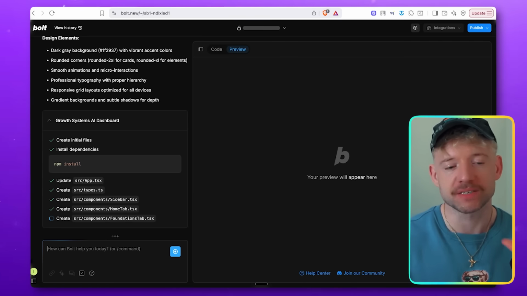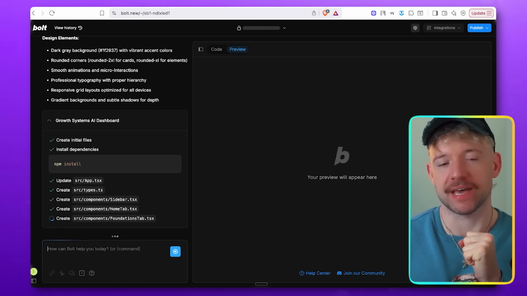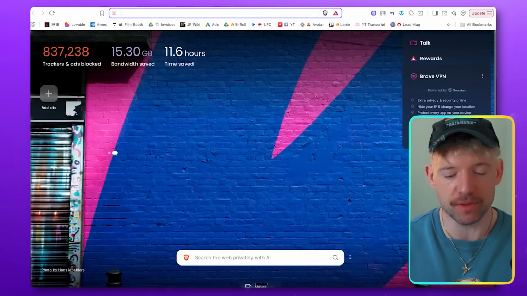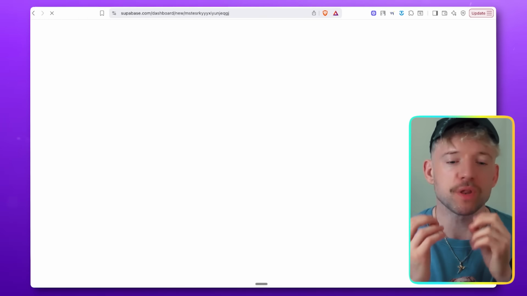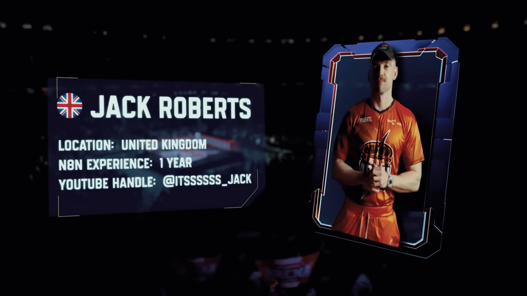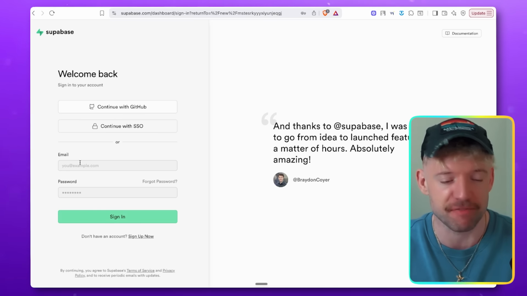Now, whilst this is building, guys, I want to go ahead and build our table, and then we're going to connect this after. So to do this, I want you to go over to Supabase. When you think of Supabase, I just want you to think of Excel that's a little bit grown up and on steroids. As you know, I competed in n8n's first ever AI agent competition. There'll be some B-roll on screen of me doing this. And one of the key things I did with my RAG system was use Supabase. RAG just being a fancy word for getting information and memory for AI.